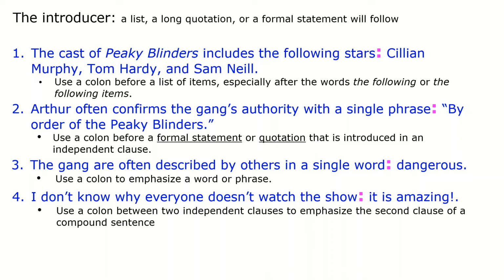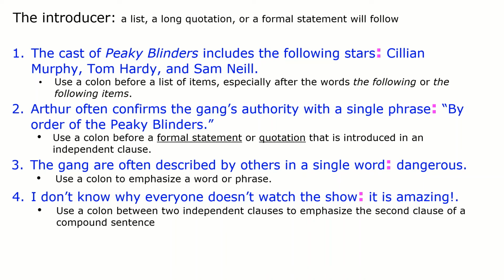So what I want to do when I'm writing this sentence is emphasize how good the show is. It is amazing. Okay, and I've reinforced that also with the use of an exclamation point at the end. So I'm really shouting at my readers that this show is really good. And that's true, it is very good. So again, use a colon between two independent clauses to emphasize the second clause of a compound sentence.